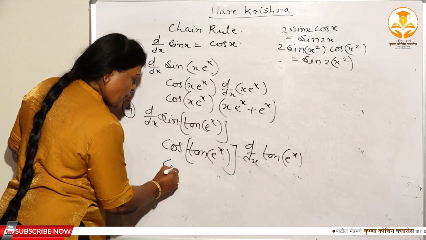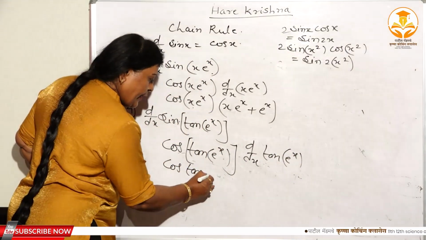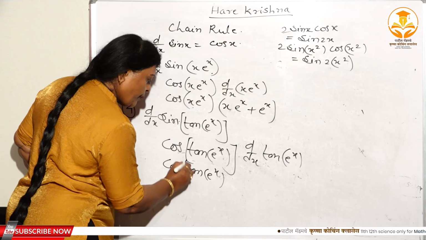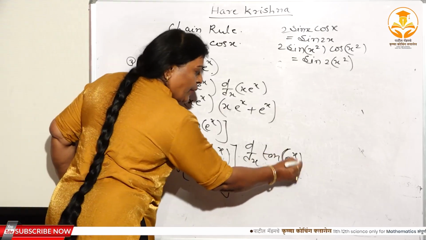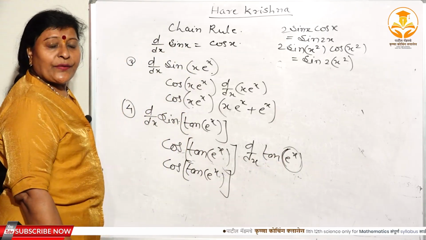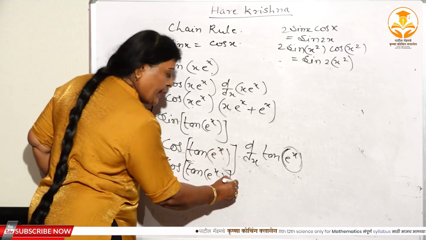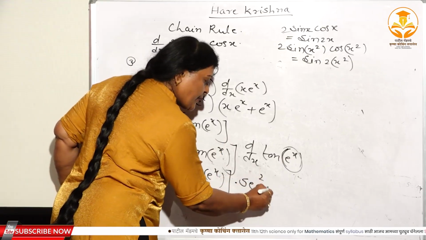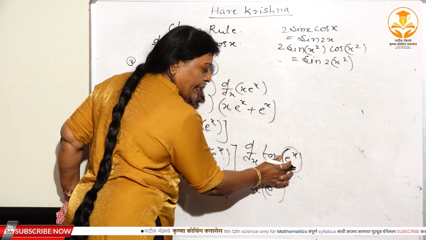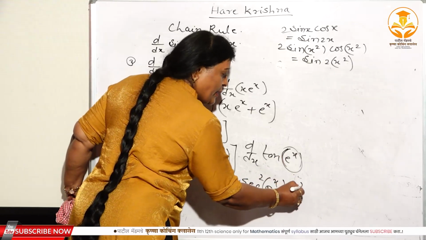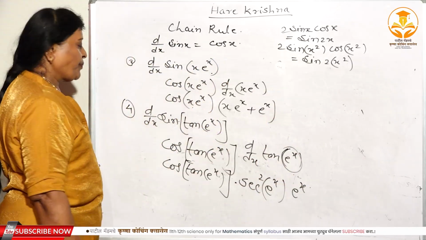Now cos of tan of e raised to x. Here again you have to substitute e raised to x is equal to u. The derivative of tan u is sec square u, means sec square e raised to x. And what is the derivative of again e to the power x? The derivative of e raised to x is e to the power x, isn't it?